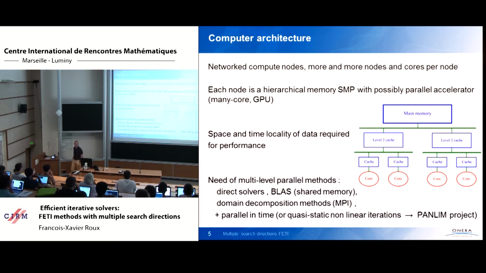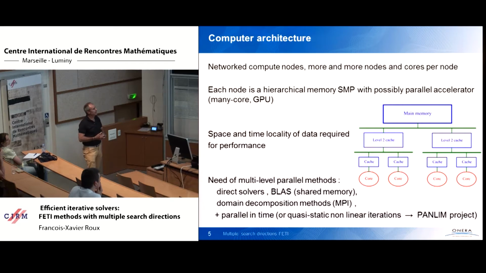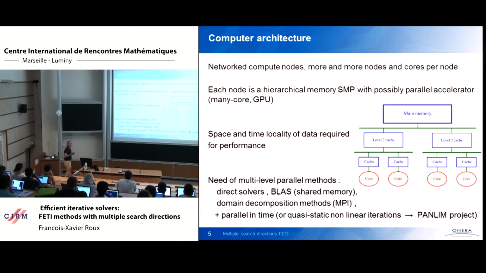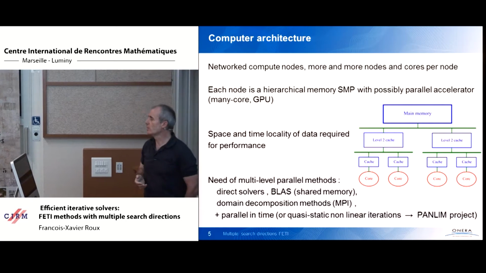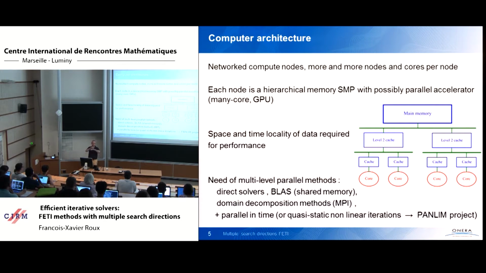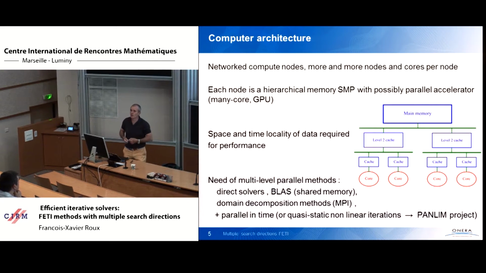And this is the real issue with efficient parallelization. Can you design an algorithm in which most of the computation will be spent on local data, small enough to fit in the cache, and reused as many times as possible in order to get the best possible performance for the single cores at the lowest level of the architecture? Okay, so at the level of the local compute node, I don't think there is a methodology that will be able to provide a single level parallelism able to scale up to hundreds of thousands of processors.